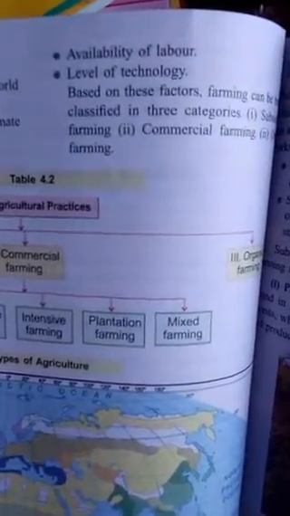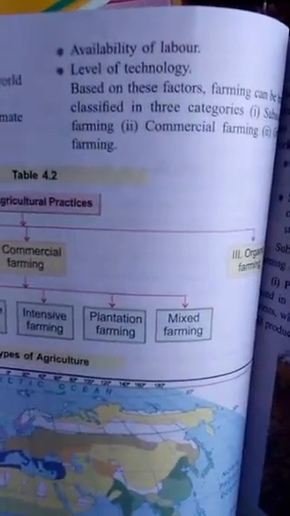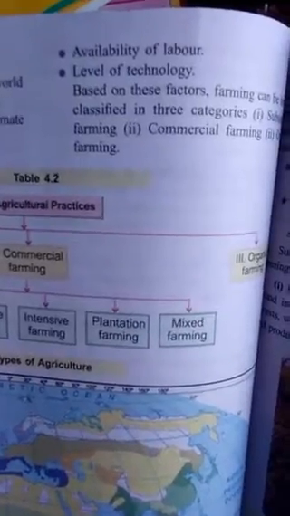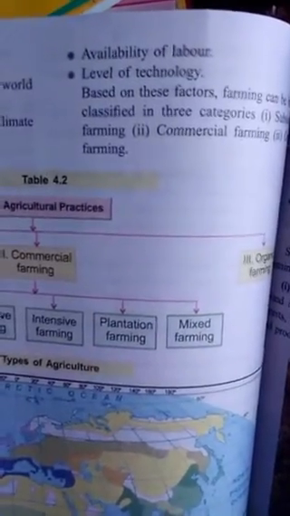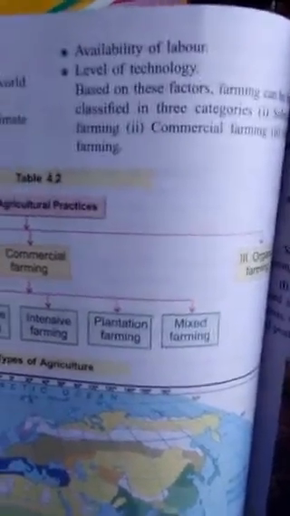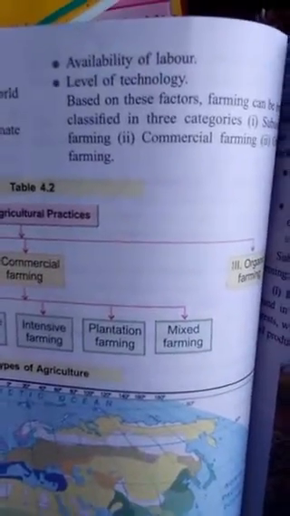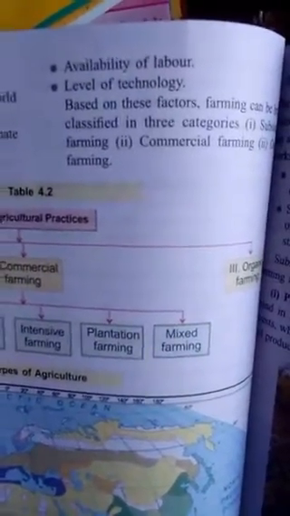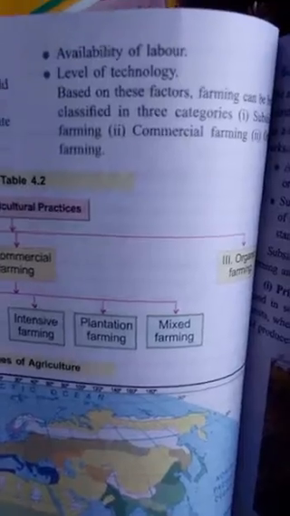Next is the level of technology. Agriculture depends on what technology is there. If the technology is very developed, the agricultural condition will be very good.